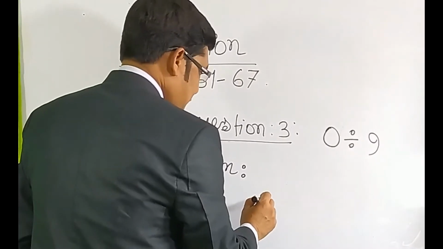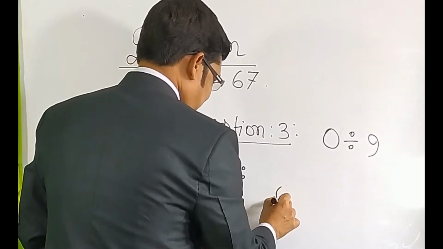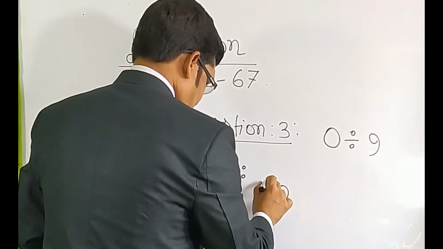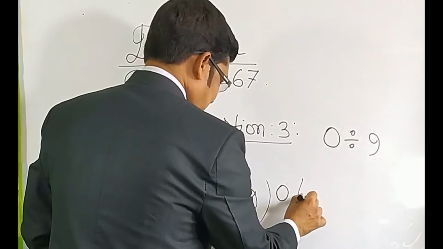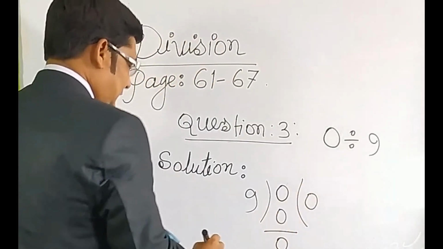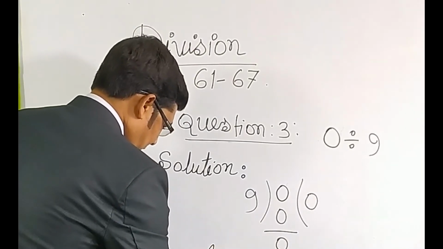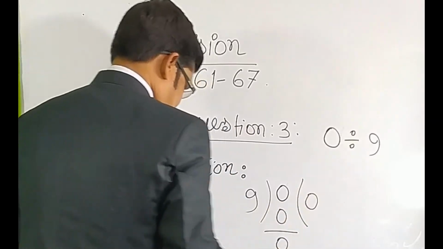So 0 divided by 9 means 0, because 9 0 is 0, so 0 subtract 0. So our result is 0. This is our result.